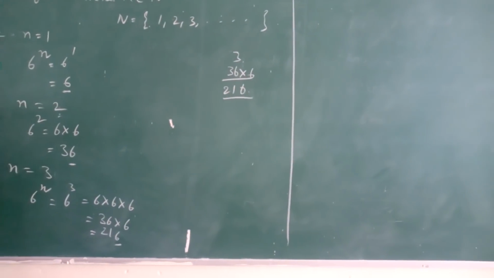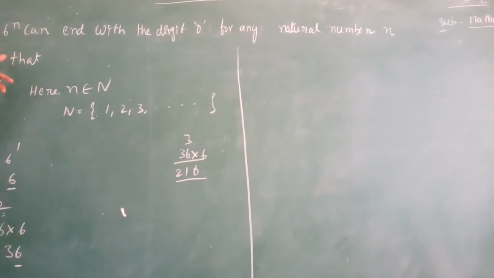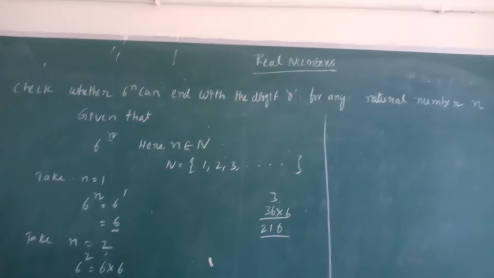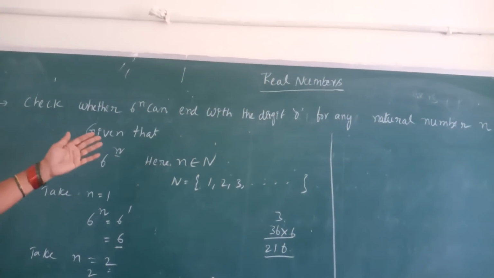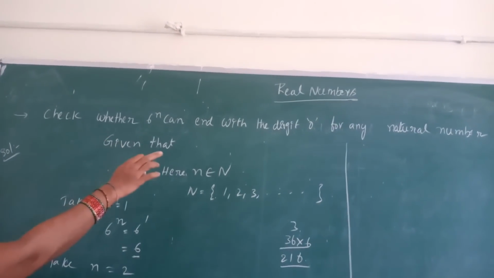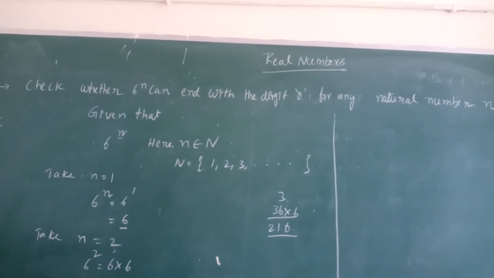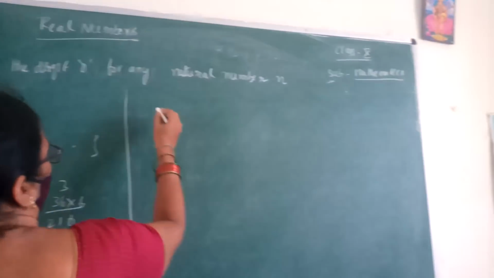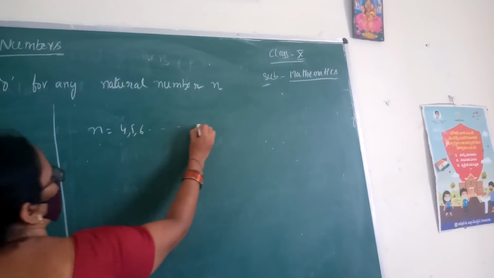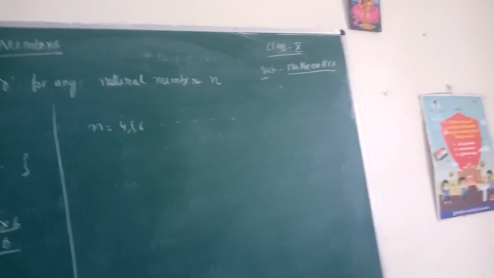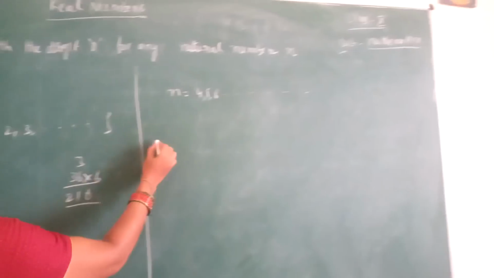If you take any value of n from natural numbers, 6 power n ends with which digit? That is 6 only. So 6 power n can end with the digit 6 only. It does not end with 0. If we take n equal to 4, 5, 6, etc., the end digit of 6 power n is 6 only. So write the conclusion.